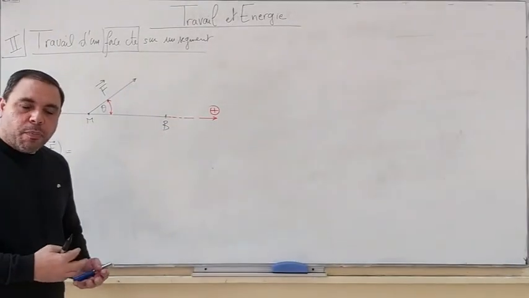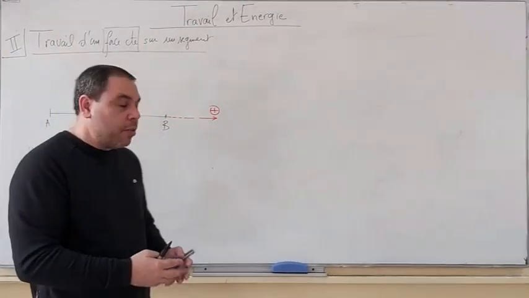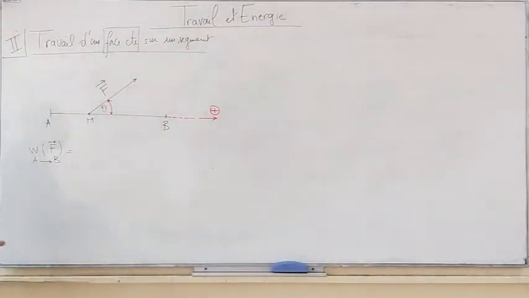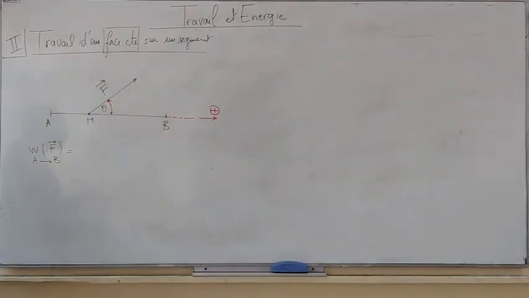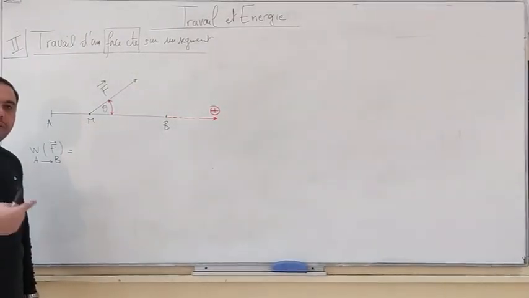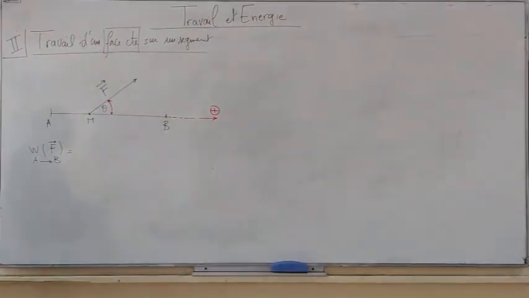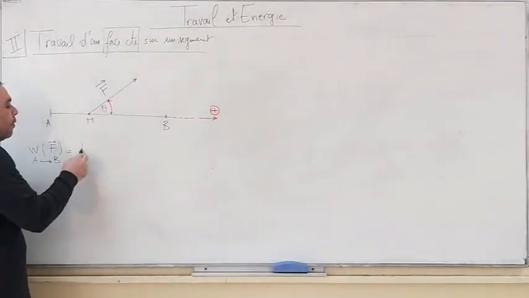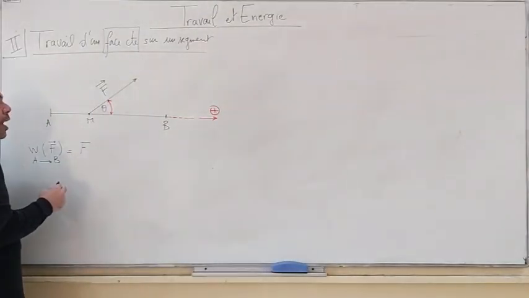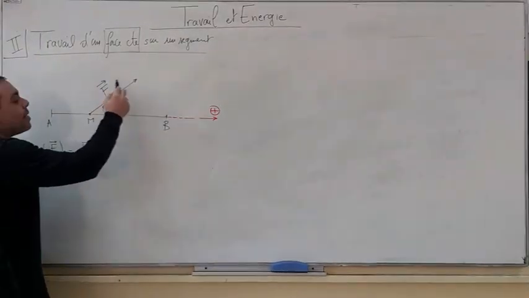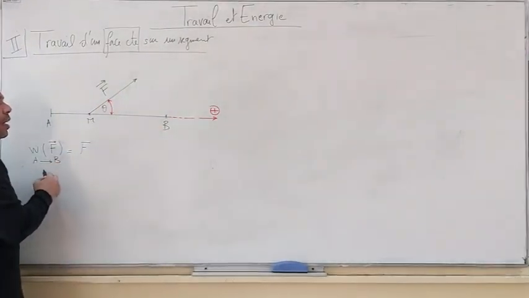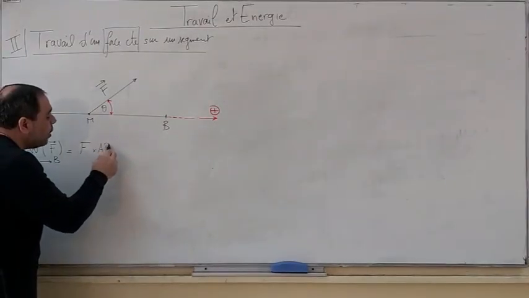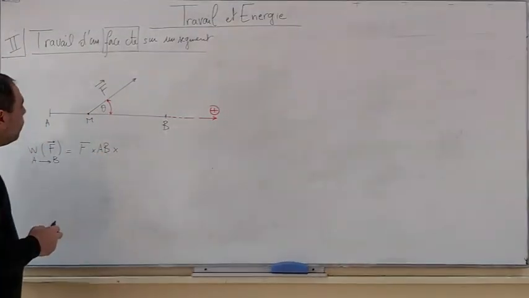We know that the work is a function of the magnitude of the force F. So when F increases, the work will increase as well. So it is equal to F multiplied by the displacement, where the greater the displacement is, the larger the work. So it is F times AB.